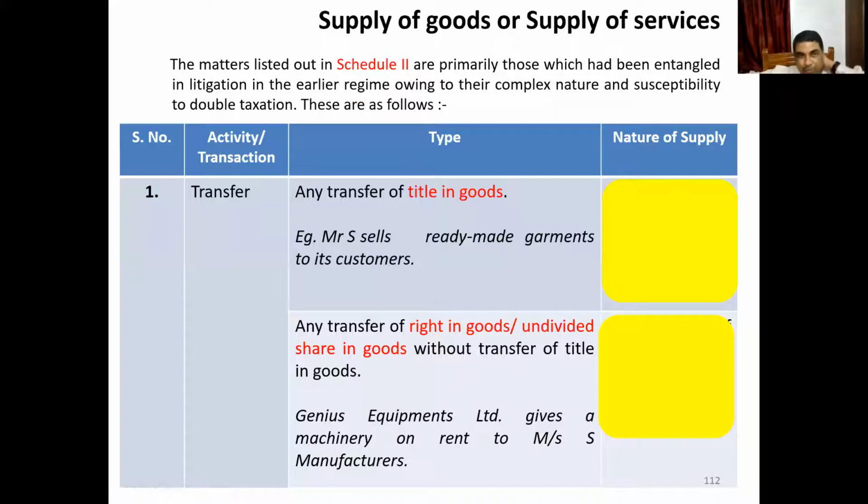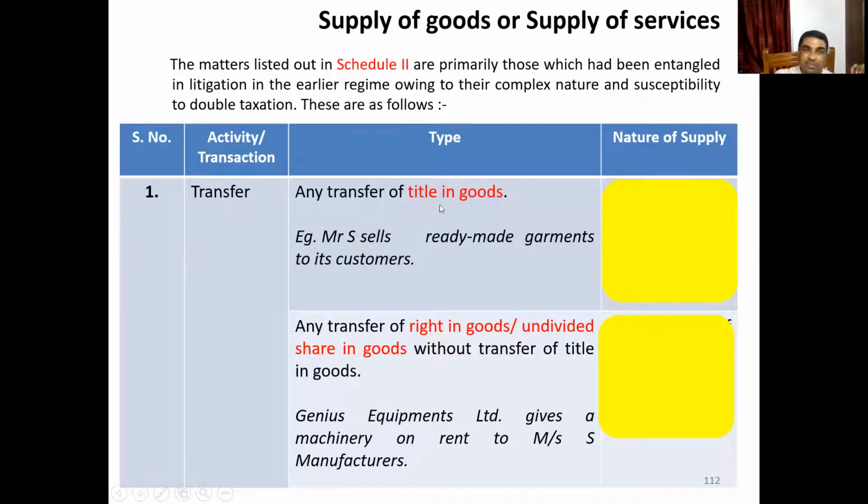Now let us look into some more situations. There are certain matters which are listed in Schedule 2, but I expect you to participate and answer me. First situation you see. This is an activity of transfer. Look at the scale.